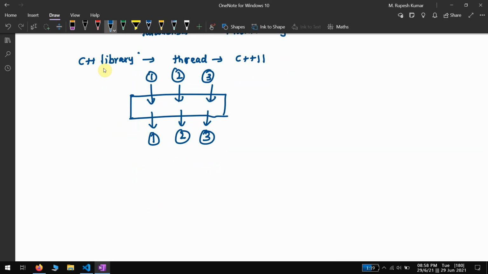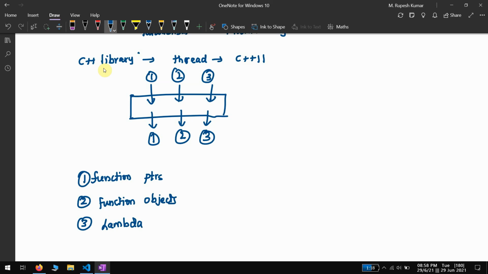So moving ahead, C++ allows us to use multi-threading with respect to function pointers. This is the first thing, the second thing is function objects, and the third thing is lambda functions. In this particular lecture, we'll be looking at the function pointers point of view, to get a gist of how multi-threading is used in C++.